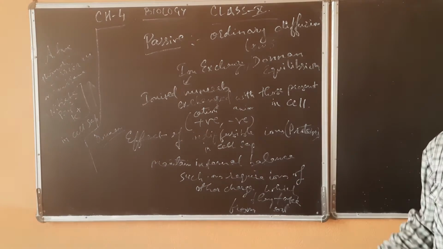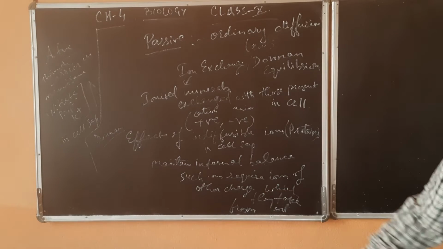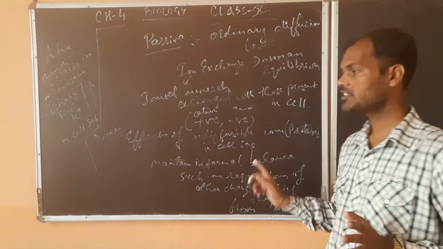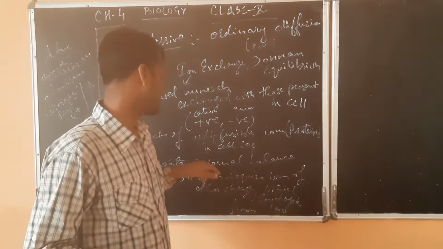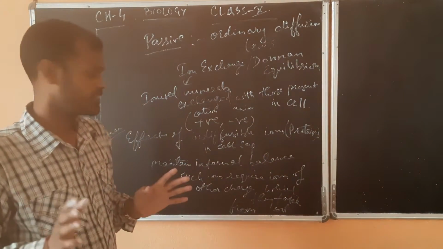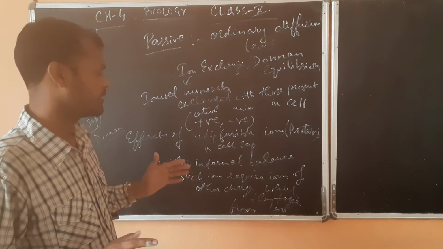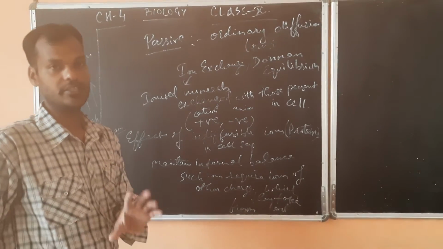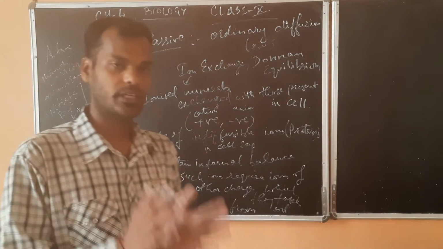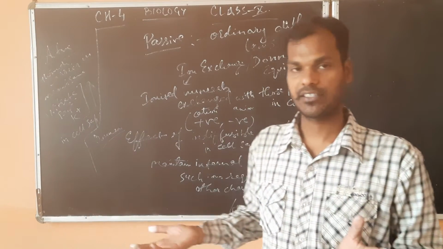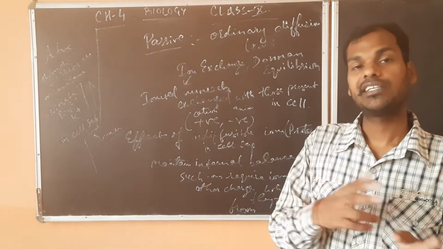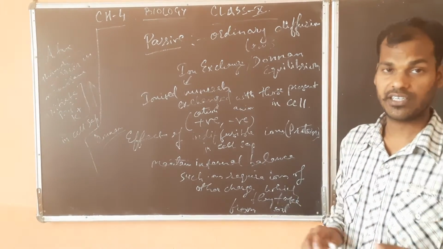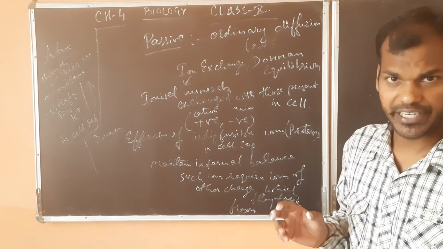Such ions do not require other ions. Means in this case, what is happening? Some of the internal ions will be required for exchange with the outside ions. Means in the cell sap whatever ions are present, and in the soil whatever ions are present, these two will interchange with each other, so that the ionic concentration is maintained, and the number of charges are maintained.